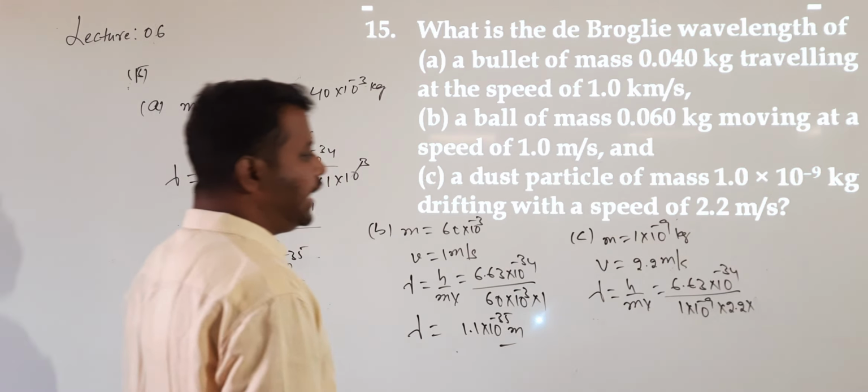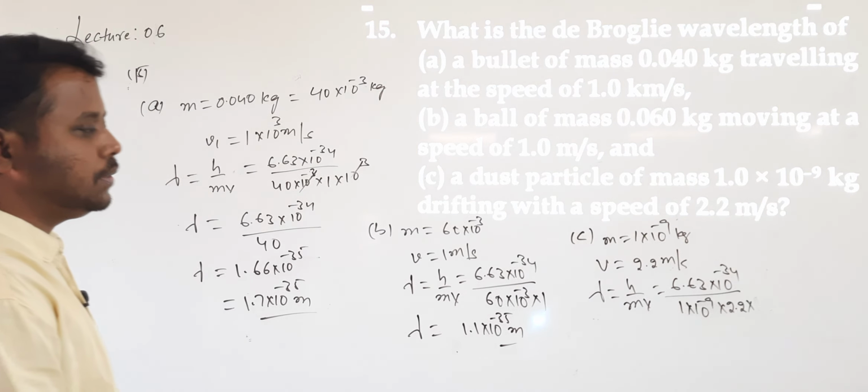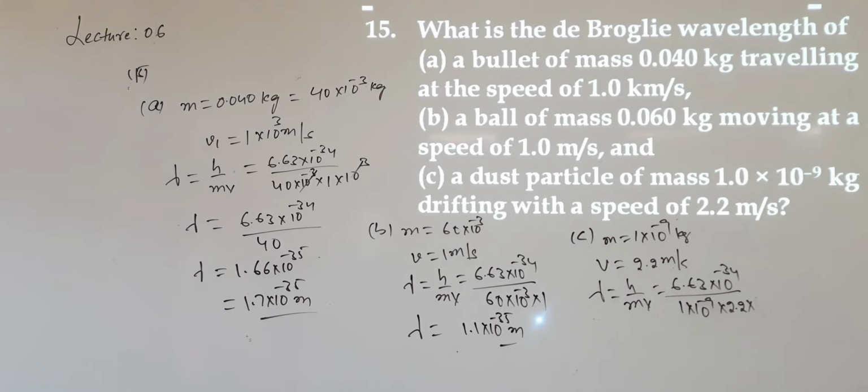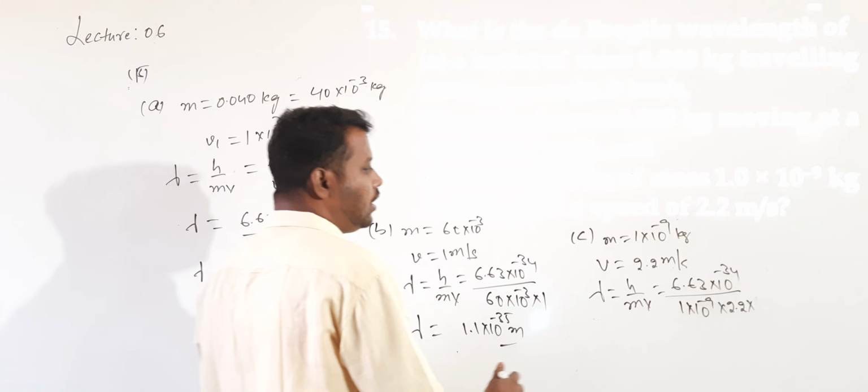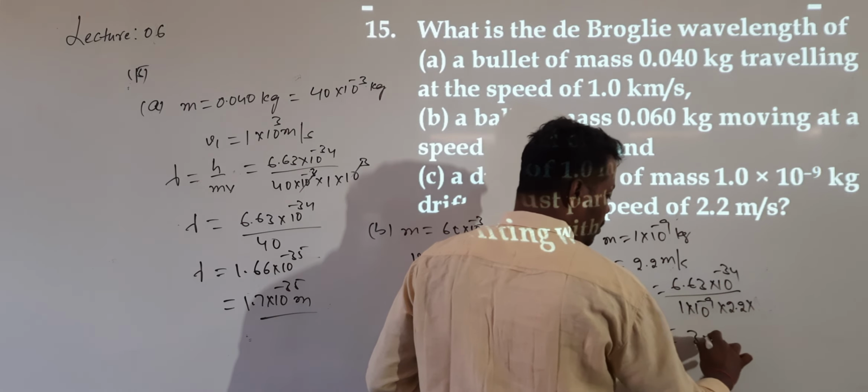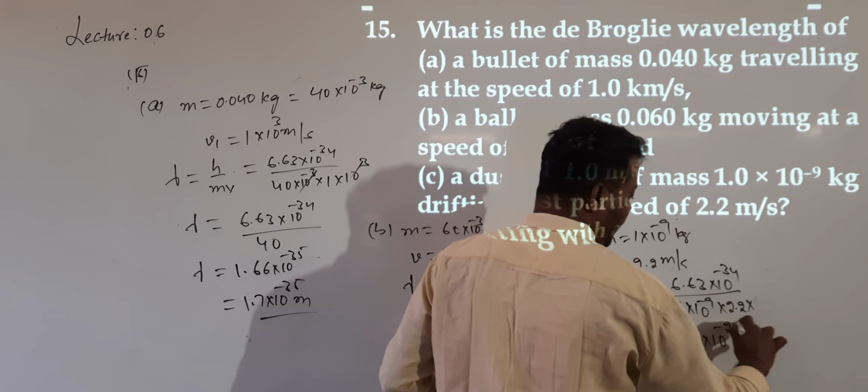Then 6.6 divided by 2.2 goes 3 times. So the lambda value is 3 into 10 power of minus 25 meters.